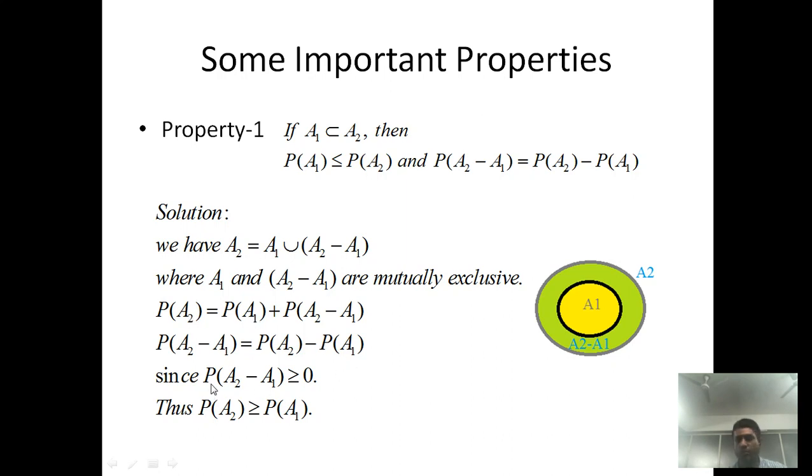Since we saw in the previous slide that the probability of any event is greater than or equal to 0, and A2 minus A1 is again one of the events, the probability of this event is also greater than or equal to 0. So the probability of A2 minus A1 is greater than or equal to 0. From this equation we say that the probability of A2 must be greater than or equal to the probability of A1.